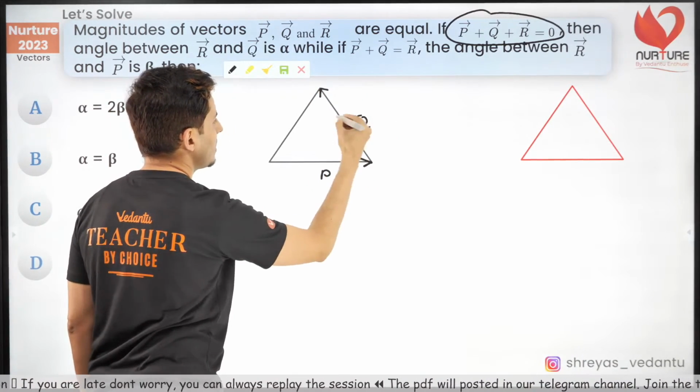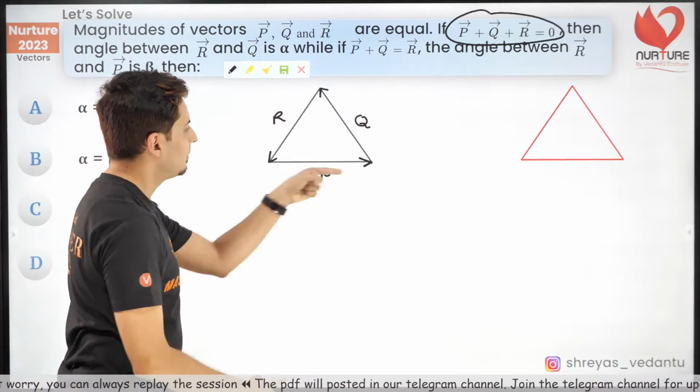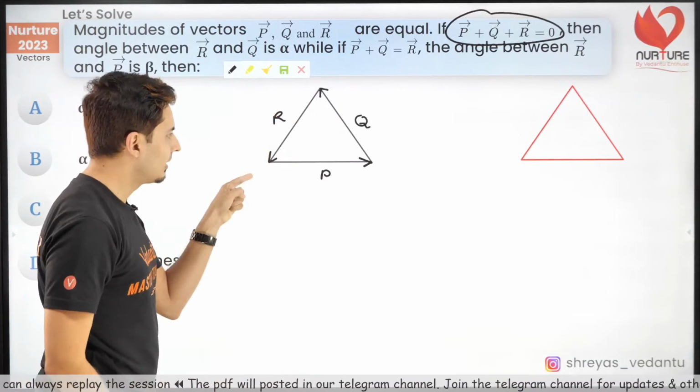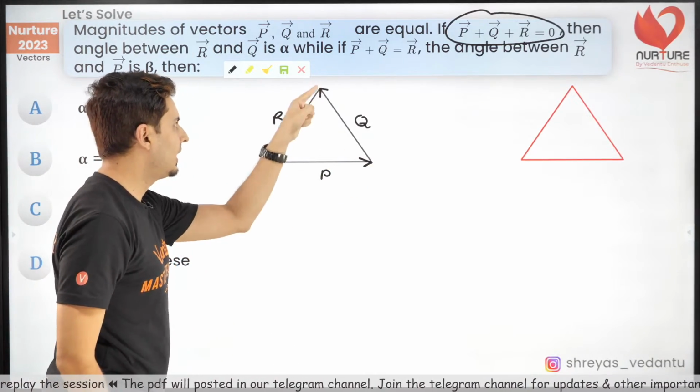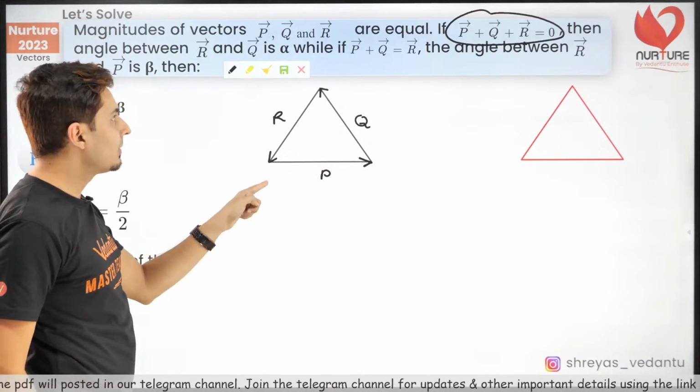P plus Q plus R. You can see it completes a polygon. P in order, P, Q, R. Tail to head, tail to head, tail to head. Resultant is 0 because it completes the polygon.